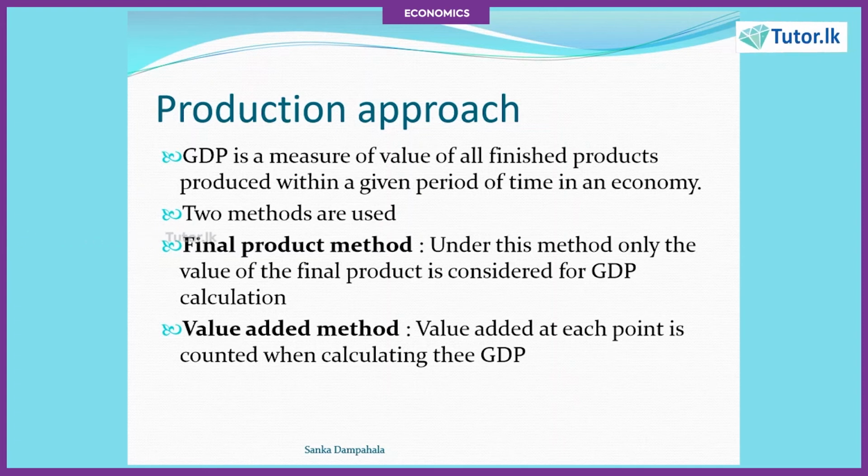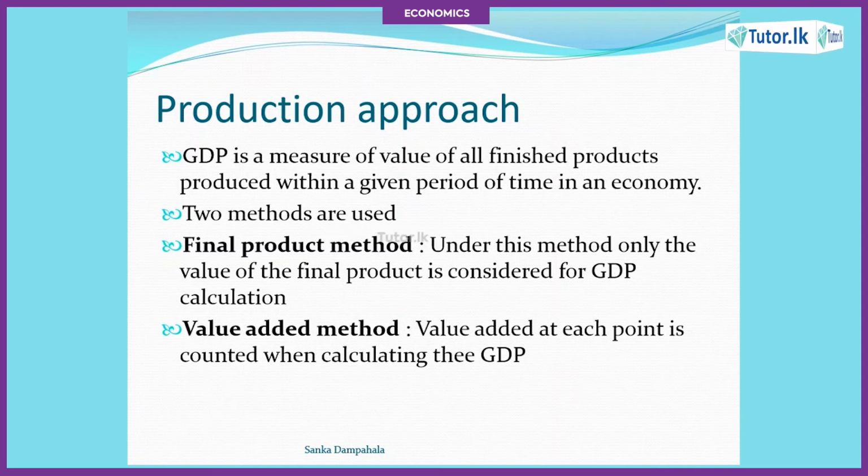And the value added method means, let's say you are producing a certain kind of product, and the product is going through various processes.